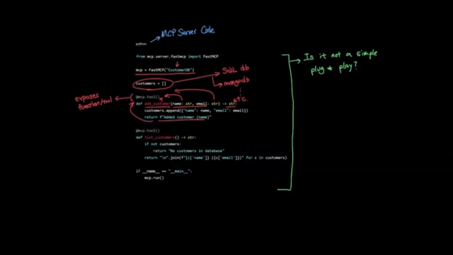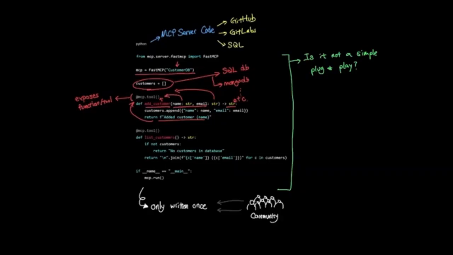The difference here is that this MCP server code only needs to be written once, and it doesn't necessarily have to be you. In other words, a community of MCP developers might have written custom MCP servers for other popular tools like GitHub, GitLab, or SQL databases, and you can simply use them directly on your agent without having to write the code yourself. That's where the power of MCP really comes from.